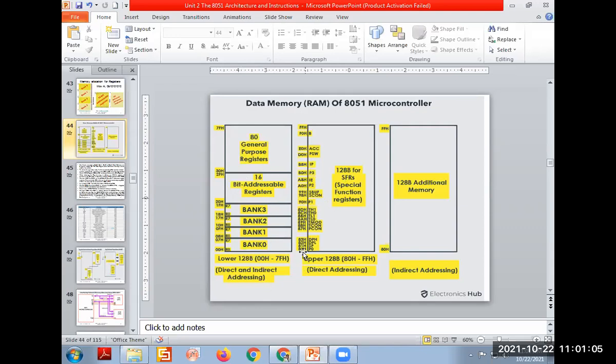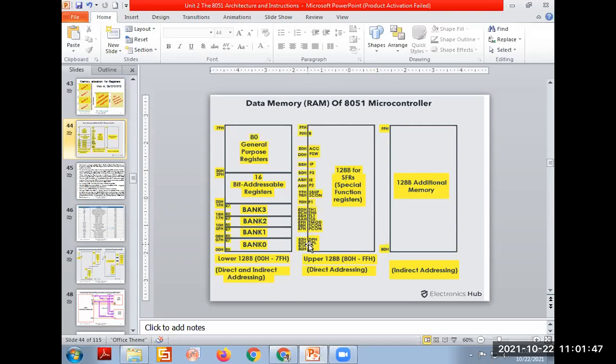And as we said, the address of each special function register is given here, starting with the accumulator and B registers. We know that in the architecture diagram we have seen the A register and B register, A meaning accumulator. Then PSW, IP, IE, TCON, PCON, SBUF, all these special function registers are here. If you want to use these, where it is located and how to see the result is shown here. So the RAM memory of the 8051 is always assigned for each register, and the special function registers are assigned here, with addresses starting from 80 to FF.